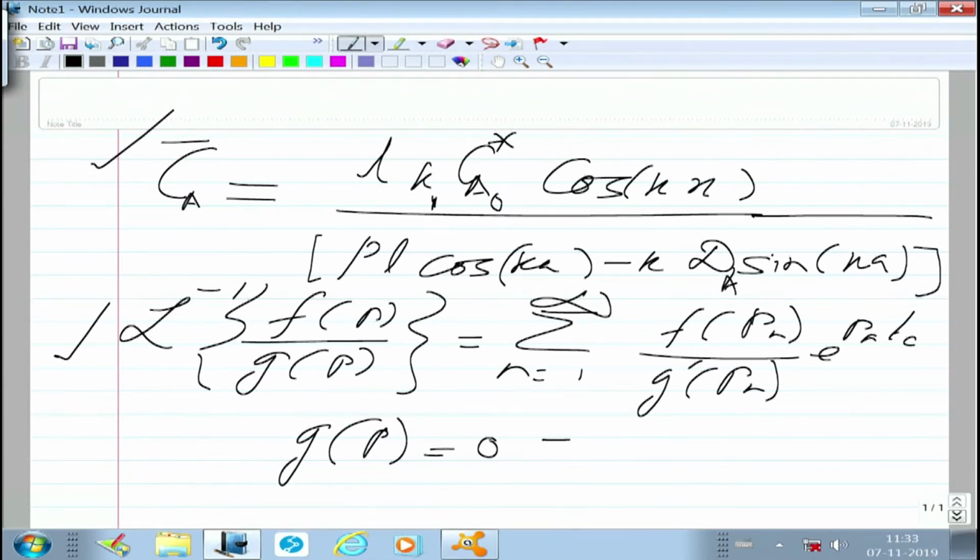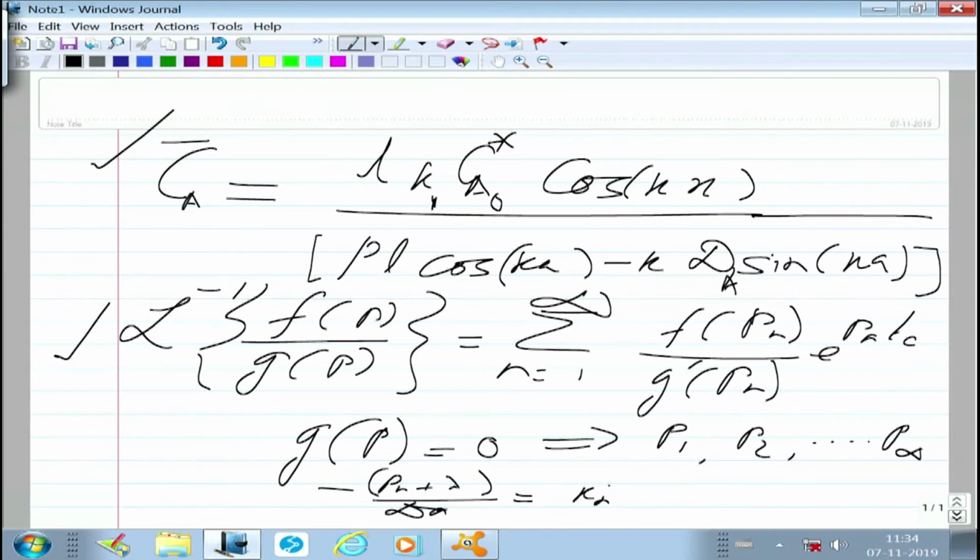Gp equal to 0 will give you P1, P2, etc. up to P infinity, whatever. Okay. And this, minus Pn plus lambda by dA equal to Kn square, is one equation, and this gives you L Pn by dA is equal to Kn tan Kn a.